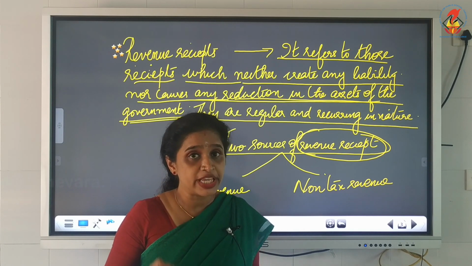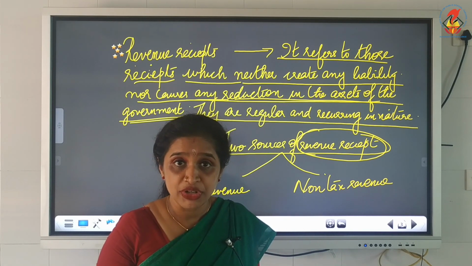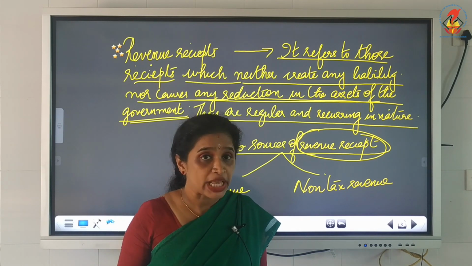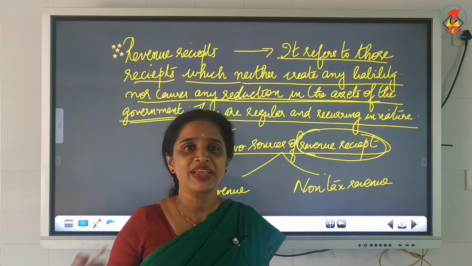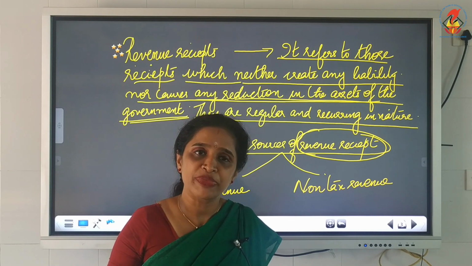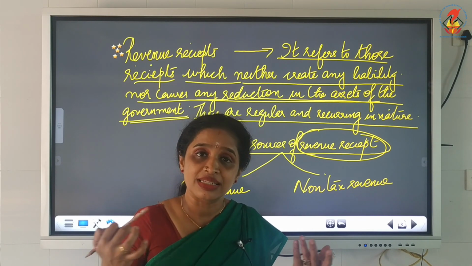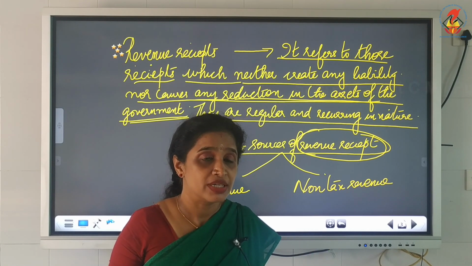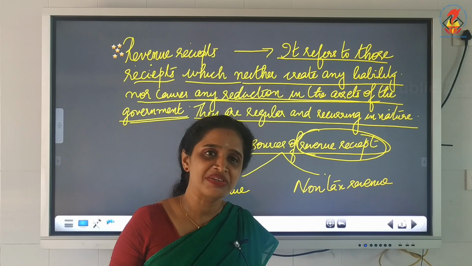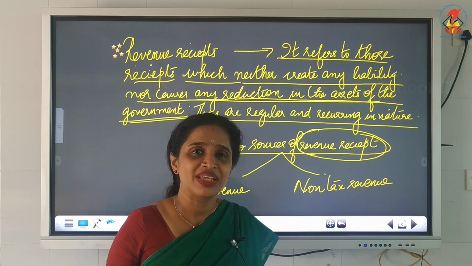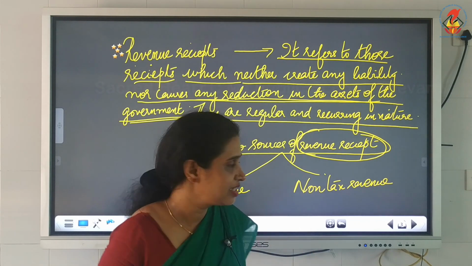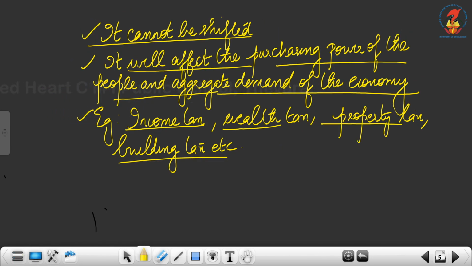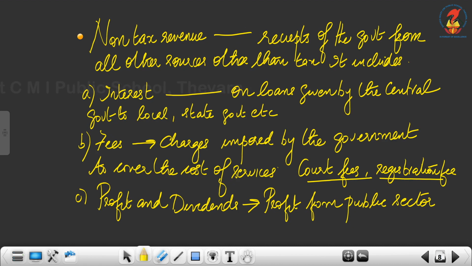In that revenue receipt there are two sources, tax revenue and non-tax revenue. Tax revenue we have discussed now, two types of taxes, direct tax and indirect tax. From the definition itself it is clear that the tax revenue which comes under revenue receipt is not creating any liability to the government or reducing any asset of the government. Now we will move on to non-tax revenue, the next source of revenue receipt.